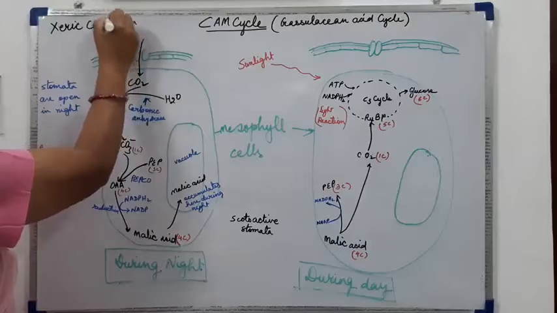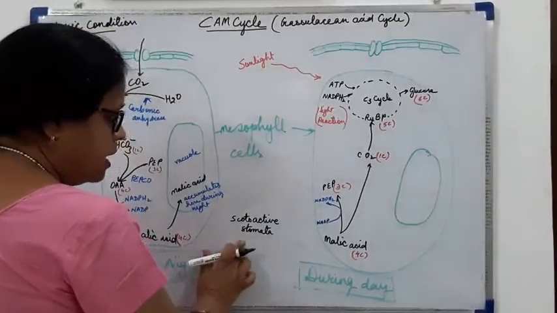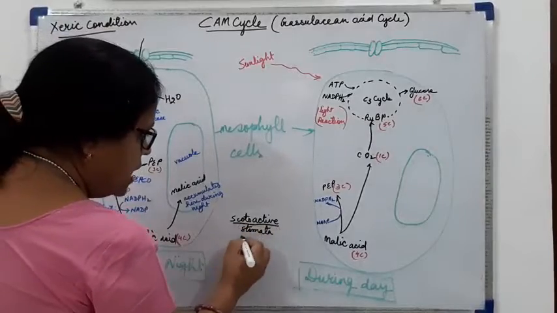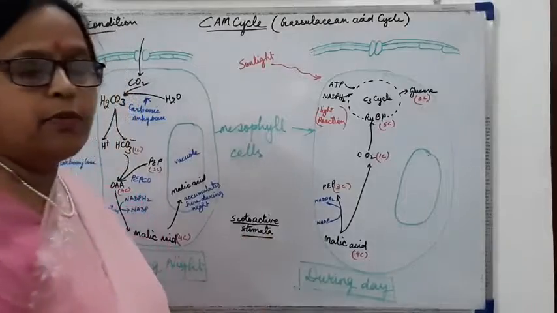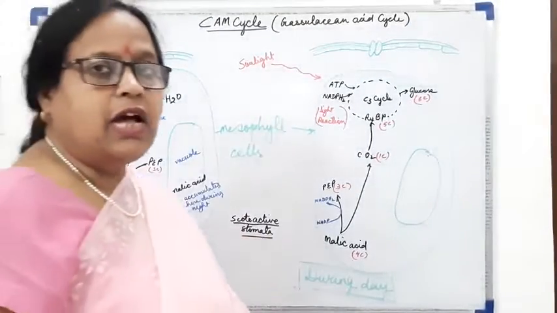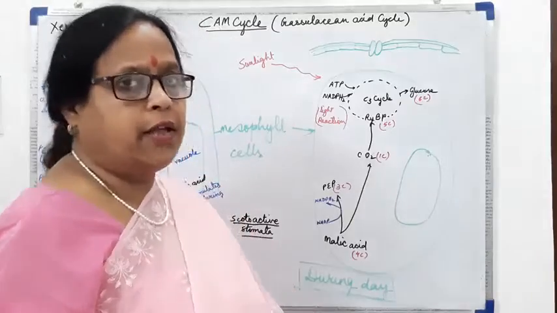So they have a specialized type of stomata. They are called scotoactive stomata. Now scotoactive stomata are the stomata which are open in the night and closed during daytime.